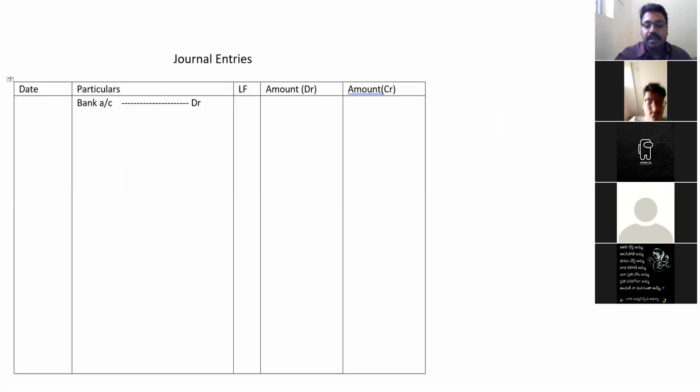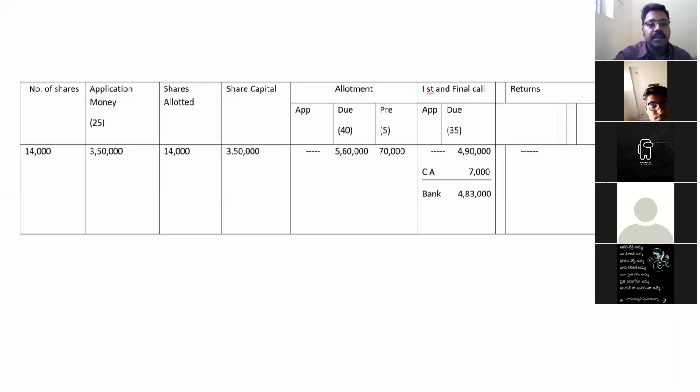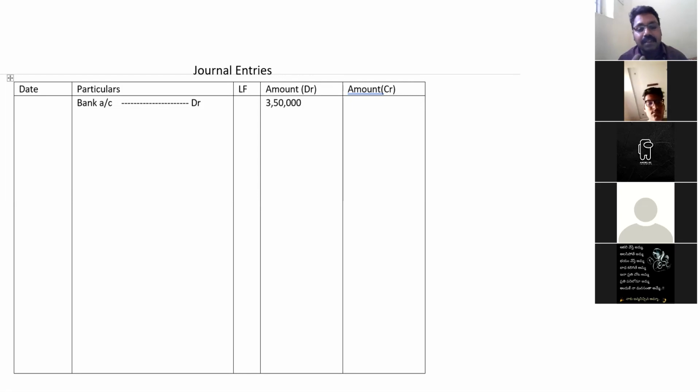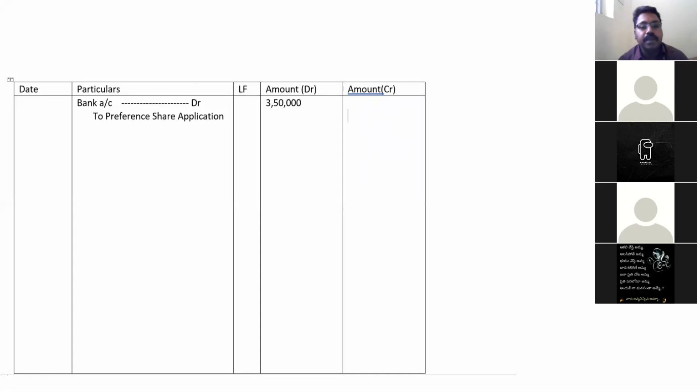What is the amount? You can see the table: 3,50,000. You have to write 3,50,000 bank. And what should be credited? The bank is getting the share application money, so the share application money should be credited.